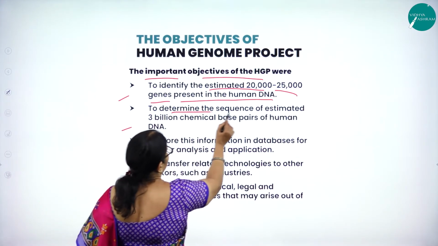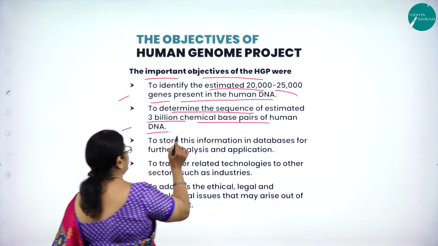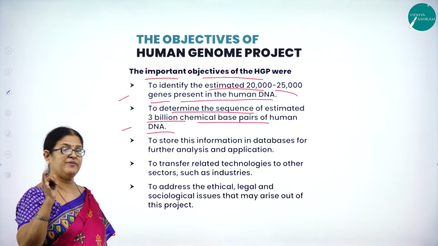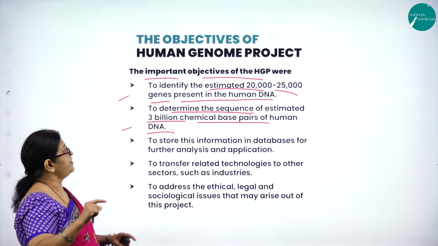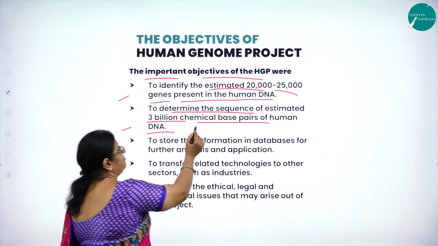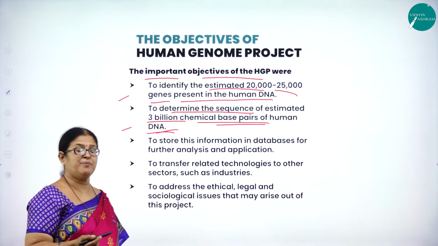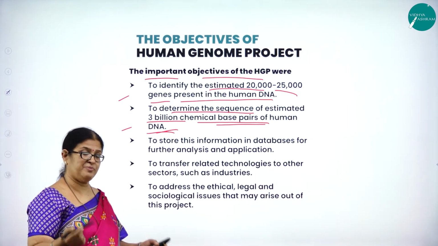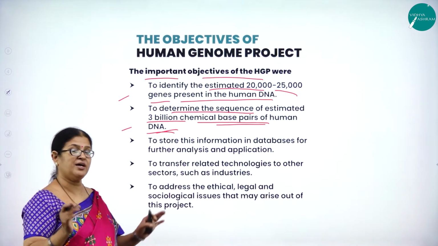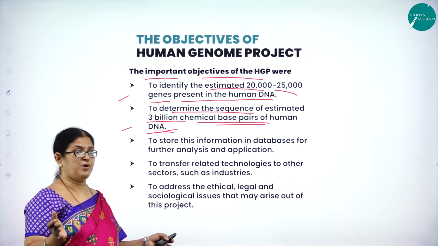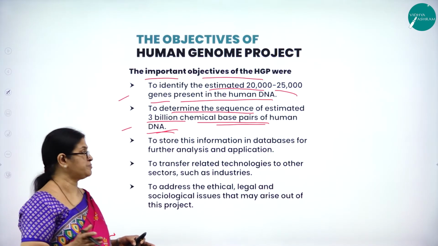Next, to determine the sequence of the estimated 3 billion chemical base pairs of human DNA. The second very important objective is what? To determine the sequence of the estimated 3 billion chemical base pairs of human DNA. As we know, DNA is nothing but what? It is made up of nitrogenous base pairs having a sugar as well as a phosphate group, so having a backbone of sugar and phosphate group, and in between, the two nitrogenous bases, that is, the base pairs.